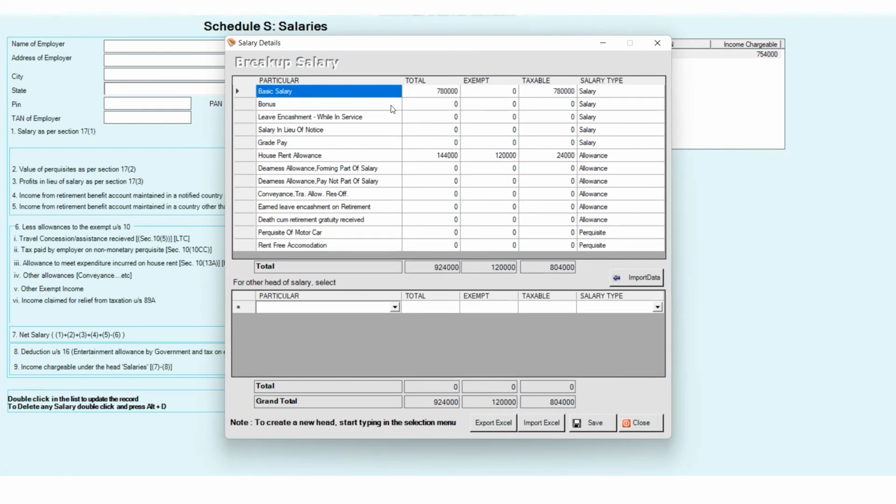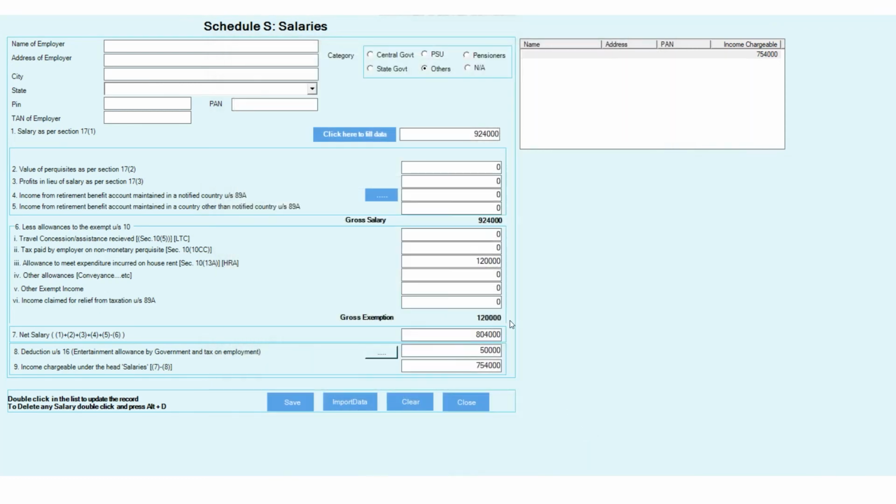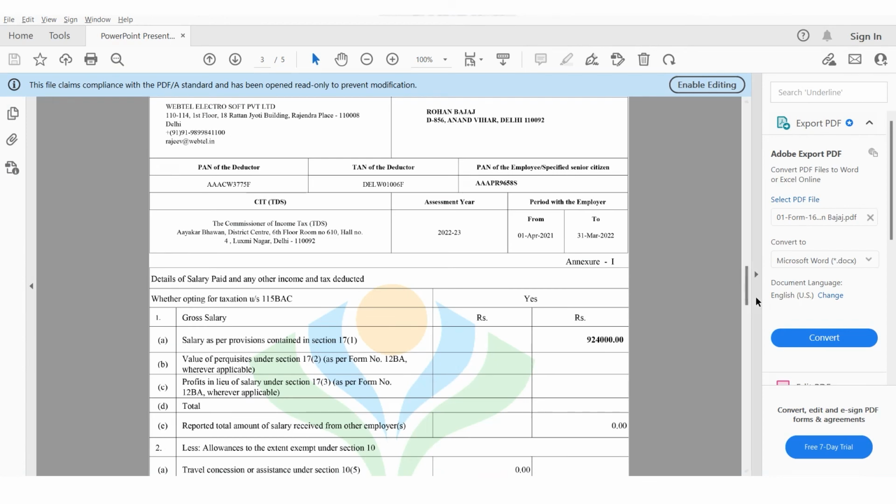Here you need to provide the bifurcation of your salary which has been received by Mr. Rohan Bajaj. And then your deduction and your HRA exemption amount would be calculated automatically over here. So as per the Form 16 and as per the calculation in the salary head, your data would be matching.